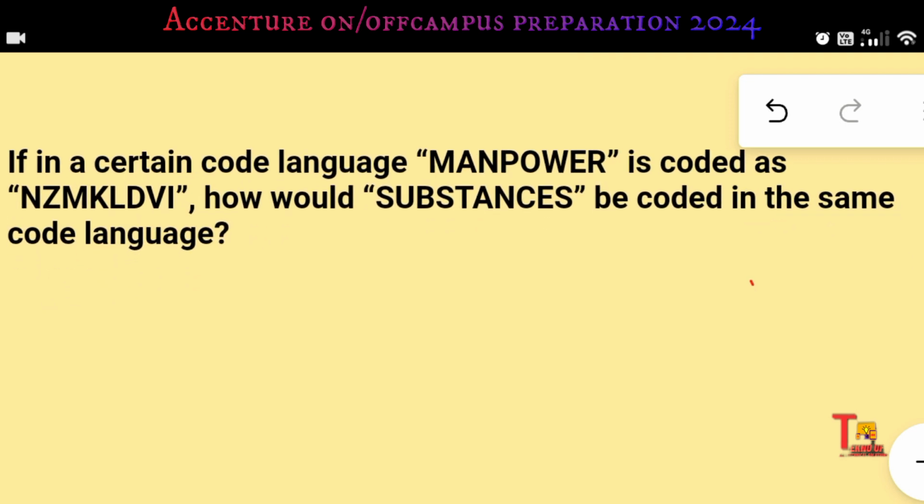It is told that if in a certain code language manpower is coded as NZMKLDVI, how would substances be coded in the same code language?